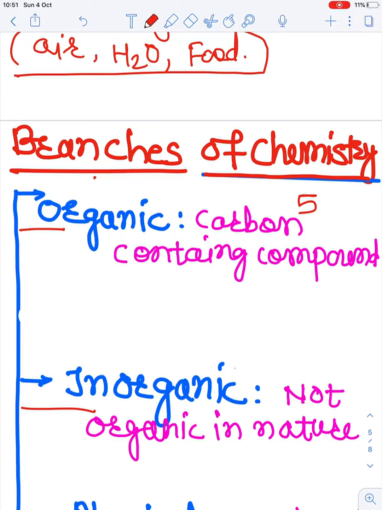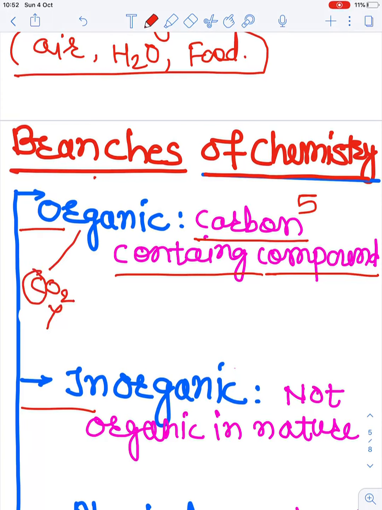So what is organic chemistry? Simply it is said that organic chemistry is the chemistry of carbon containing compounds. तो जो भी सब्सटेंस में, मैटर में कार्बन है, जब उसका हम स्टडी करते हैं तो we can say that we are studying the organic chemistry. But there are some exceptions also. Suppose we take the CO2 example. Here in CO2 there is a carbon, but CO2 is not organic in nature, CO2 is inorganic in nature.